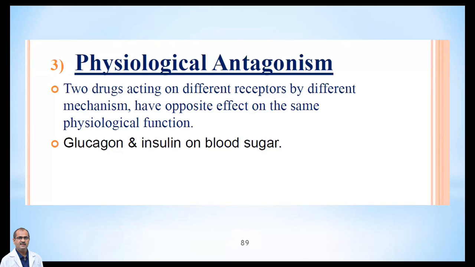These have opposite effects. Insulin pushes the glucose inside the cell, whereas glucagon makes the fat tissues and many other tissues convert into glucose. So if you administer these drugs together, even though the mechanisms are totally different, they have opposite effects on the same physiological function, which here is glycemia. One causes hyperglycemia and the other causes hypoglycemia. That's known as physiological antagonism.